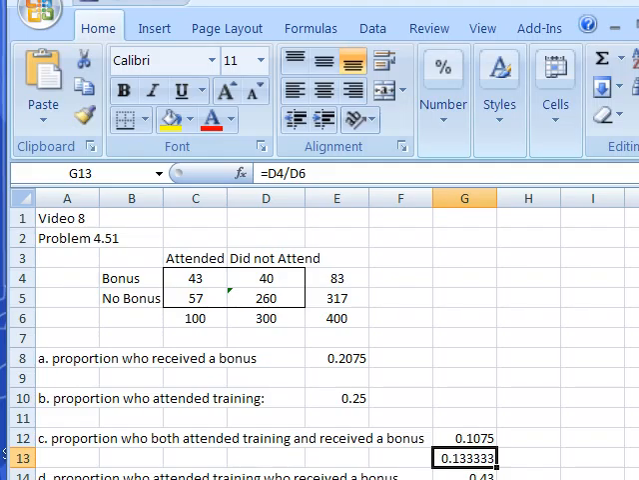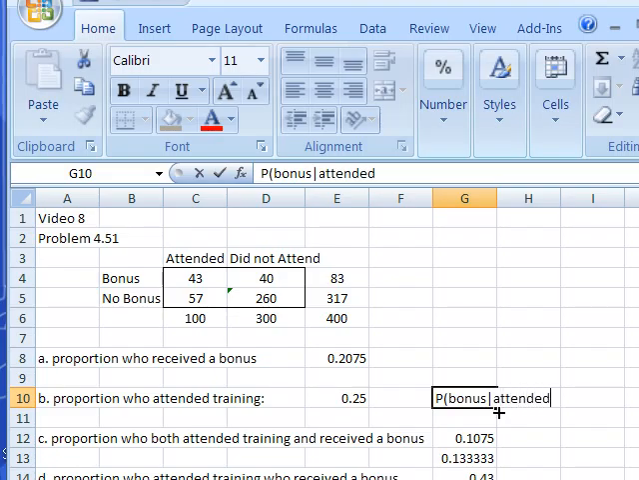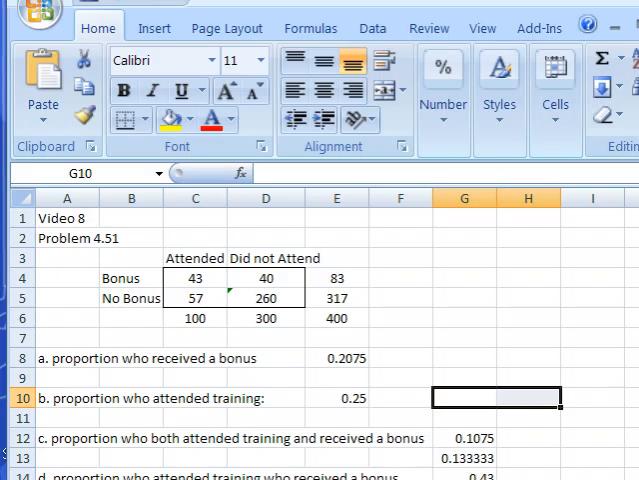Now, one last point before I quit. These two numbers I just calculated, the 43% and the 13%, these are really conditional probabilities. So what we're really saying is, what is the probability of getting a bonus given that you attended training? That's what we really calculated when we calculated the 43%. The probability of getting a bonus given that you did not attend is 13%. Okay, that's the way we do these problems. Hope that helps. Let me know if you have questions. Now I'm going to move on to a Chapter 5 problem.